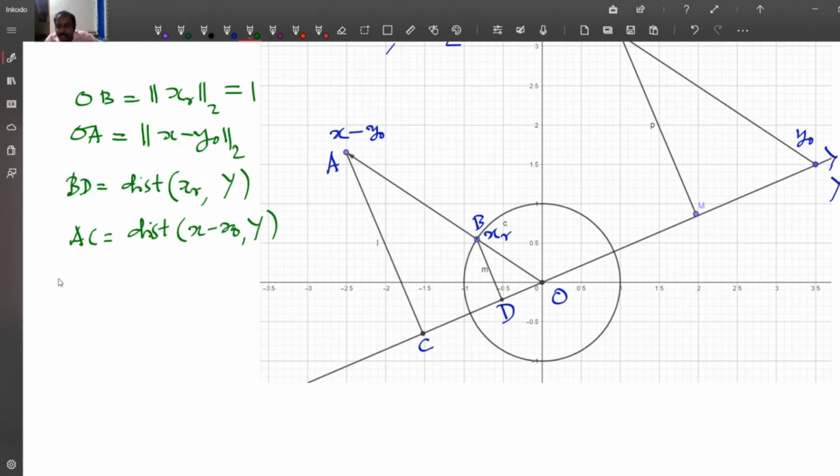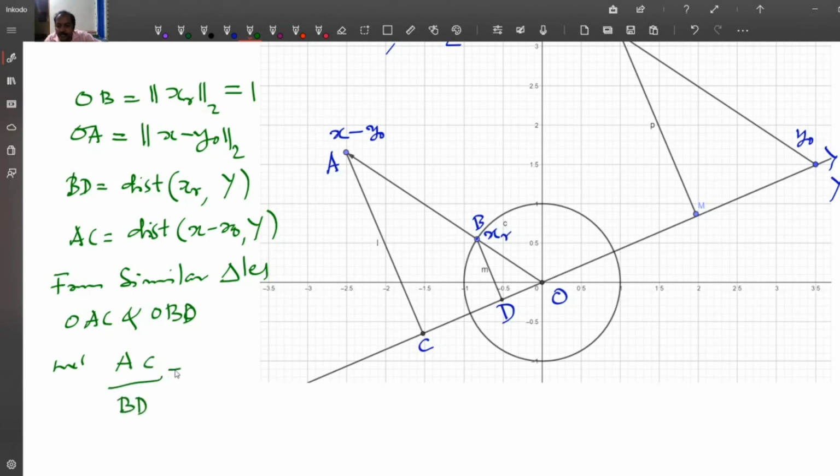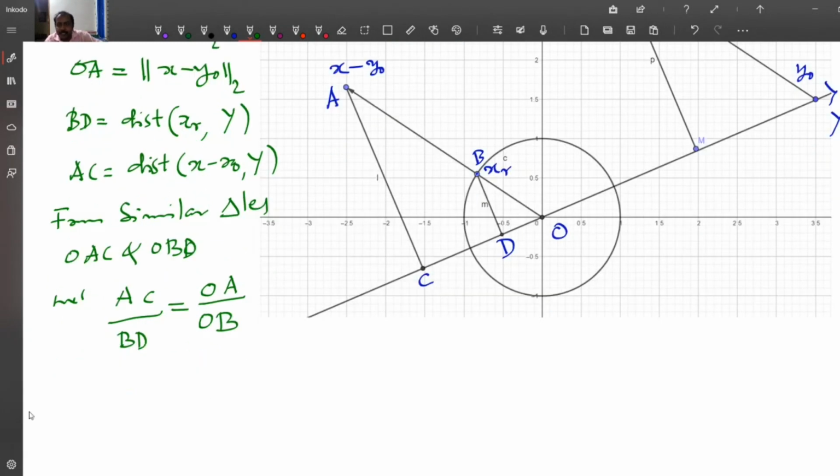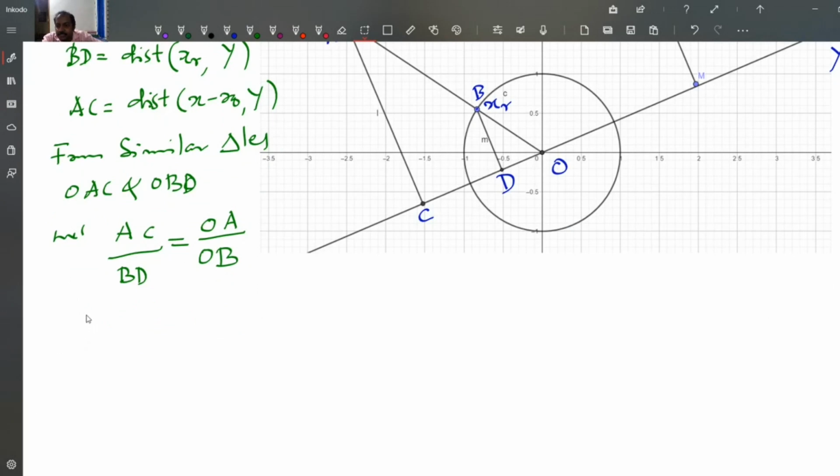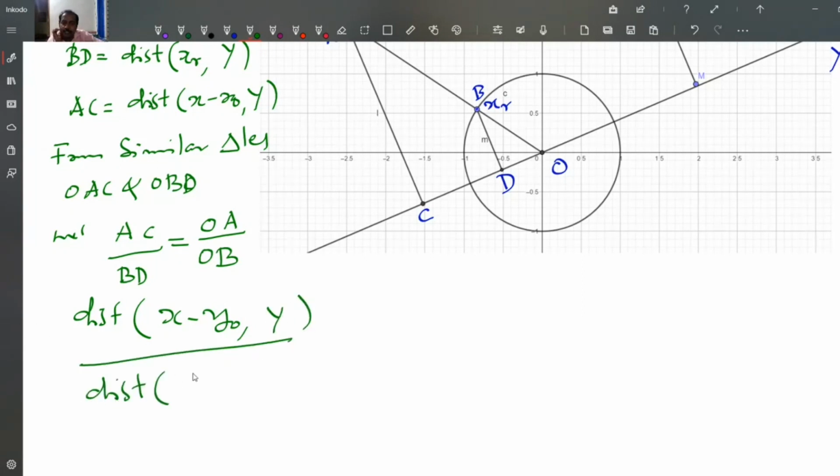From similar triangles OAC and OBD, we have AC/BD equal to OA/OB. That is, AC is the distance from x minus y0 to Y, BD is the distance from x_R to Y, OA is the norm of x minus y0, and OB is the norm of x_R.